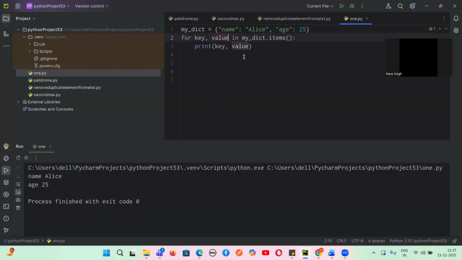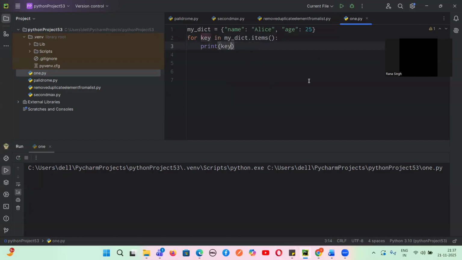What if I want to print only keys? I can write here keys. This will print only the key. See this one, guys. What is the output? It's only the key, age and then name. Yes or no?